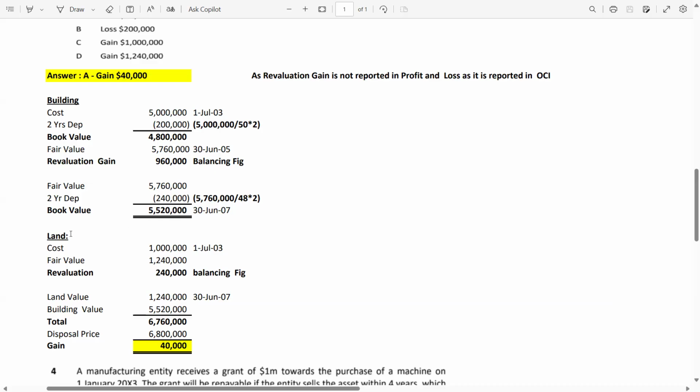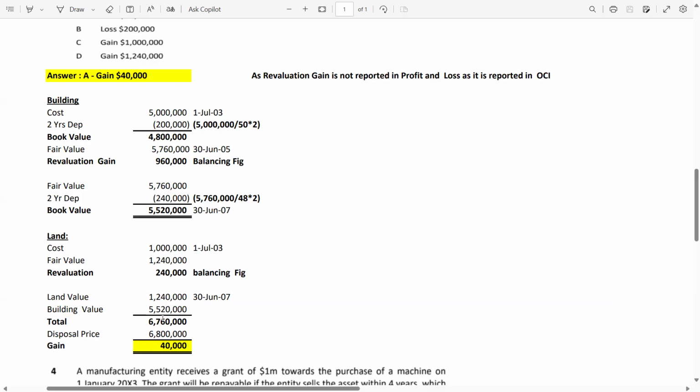Now work for the land. Cost 1 million, fair value 1.24 million. Again, repeating, land is not depreciated. That's why we just compare it. Revaluation is 2,40,000. This is the OCI item. Land value is 1.24. Again, land is not a depreciable item. So on the 30th June 2007, the value is still the same. Now the building value on 30th June 2007 is 5.52 million.